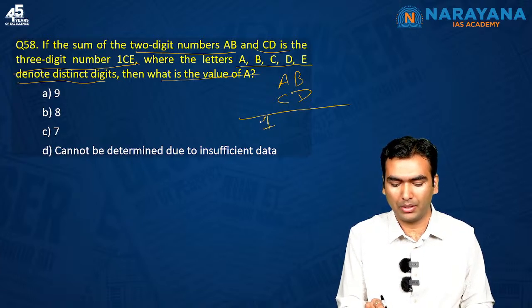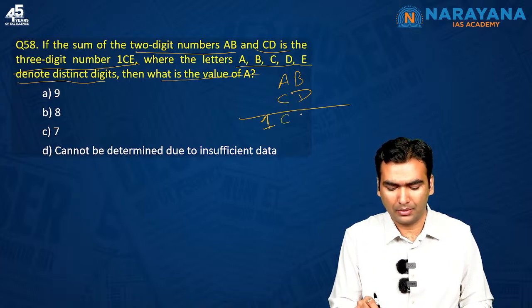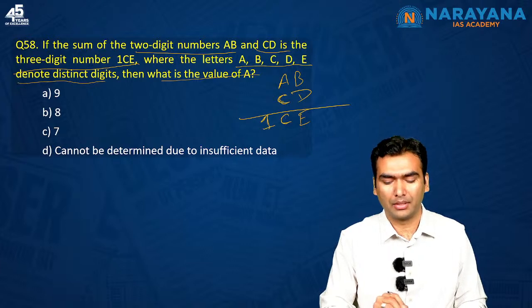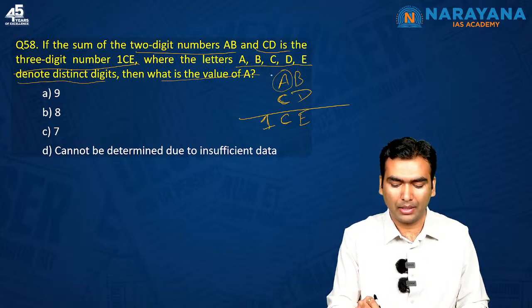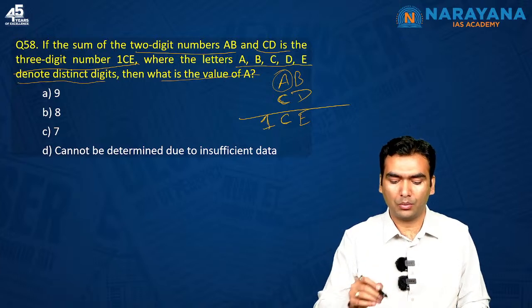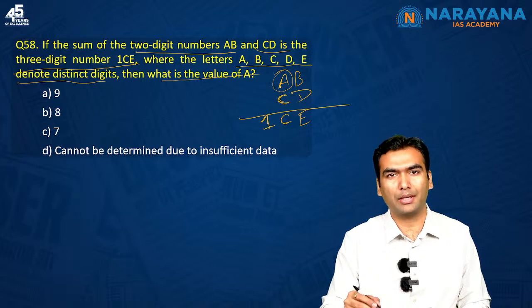At its hundreds place you have 1, which will always be the case. 1, C and E. So effectively what it is saying is that whatever be the number over here, you are getting the same number C over here. So what is the number possible at the place of A? See, the only possibility that you can have, you are adding something to C and you are getting the same C.